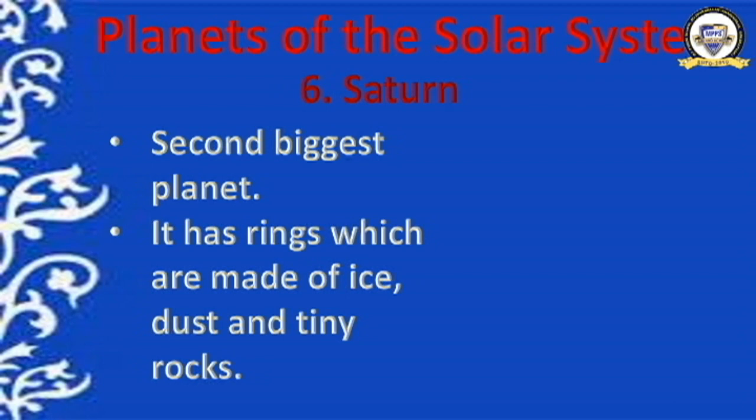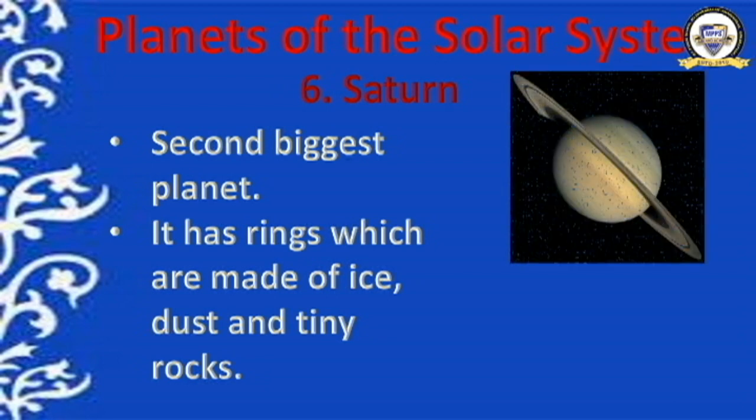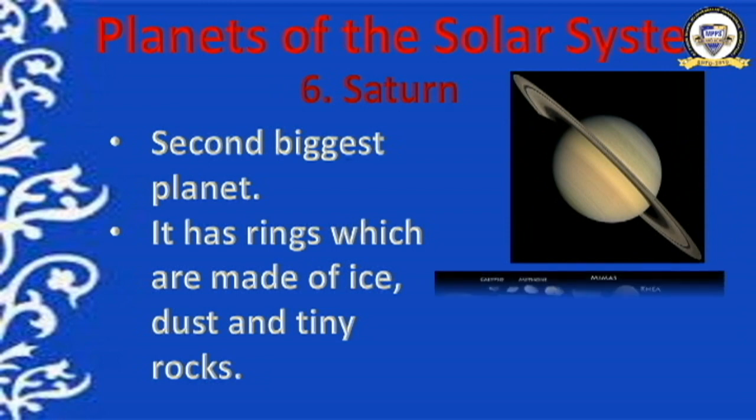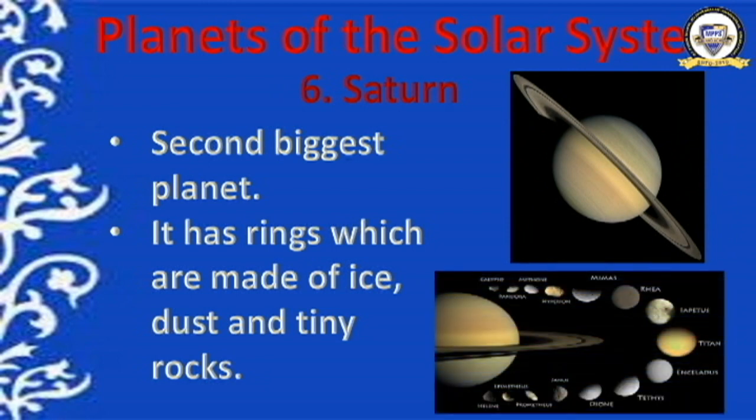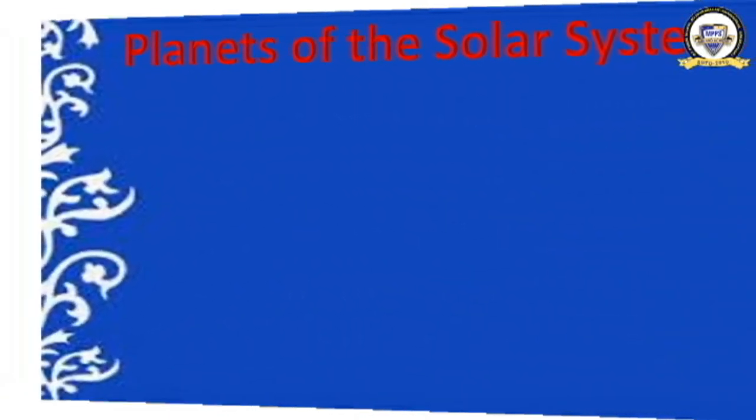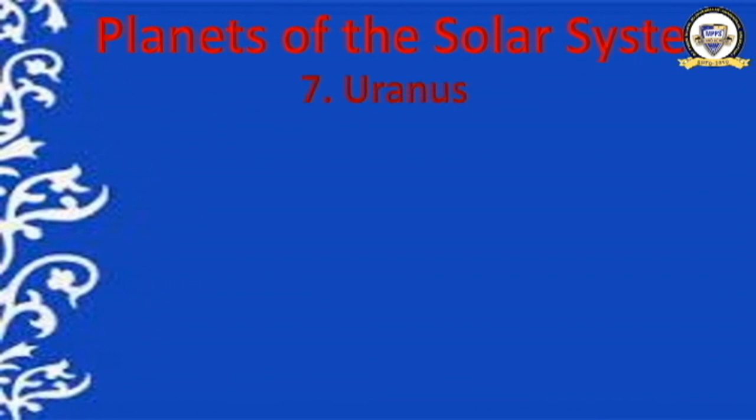And do you know how many moons are there? More than 60 moons are there for Saturn, of which Titan is the second largest in the solar system. Titan is a moon of Saturn, and that is the second largest moon in the solar system. Have a look now at the photo. Saturn with its rings, and these are some of the moons of Saturn. I told you more than 60 moons are there. I could not show all the moons here, but the important moons have been shown.